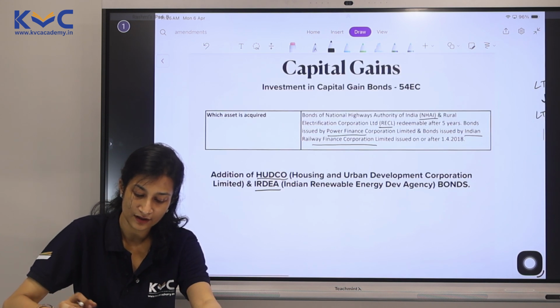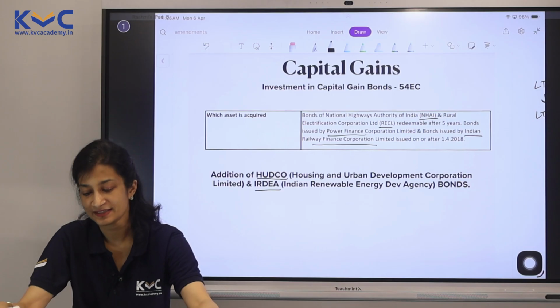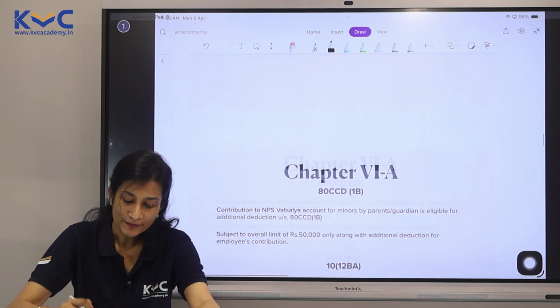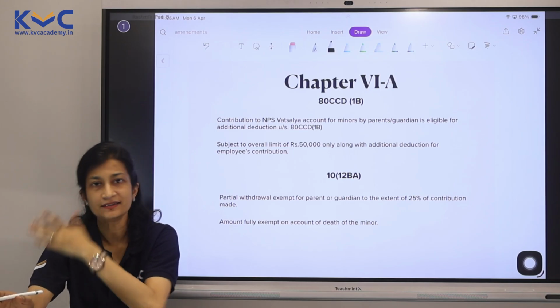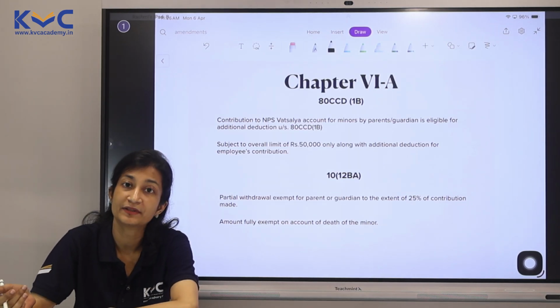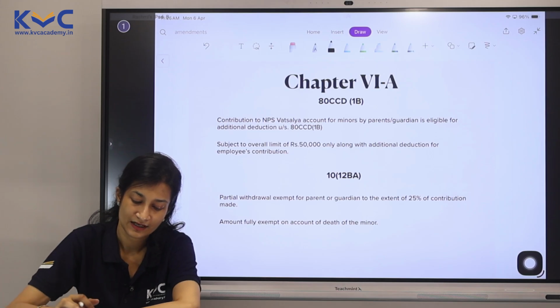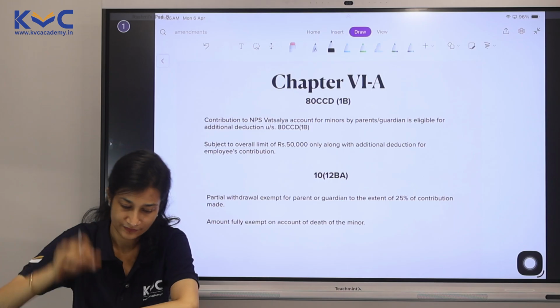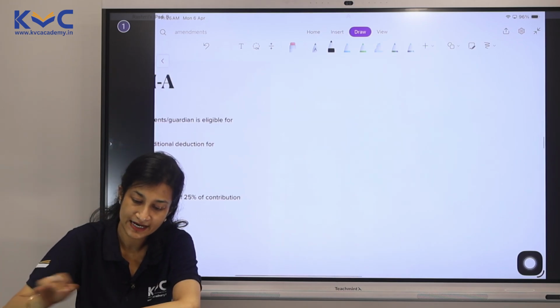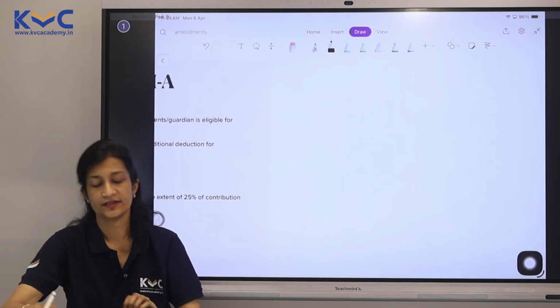Okay, so this is the amendment which has come for capital gains. Let's move on to chapter 6A. In other sources, we don't have any other amendments. So I'm straight away heading to chapter 6A. We have a small amendment in 80CCD1B. Now what is this? Before I even head there, let's understand what it is.